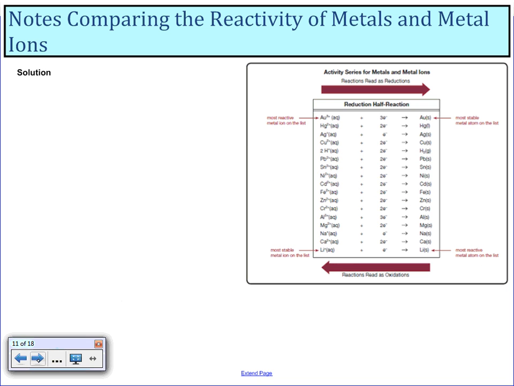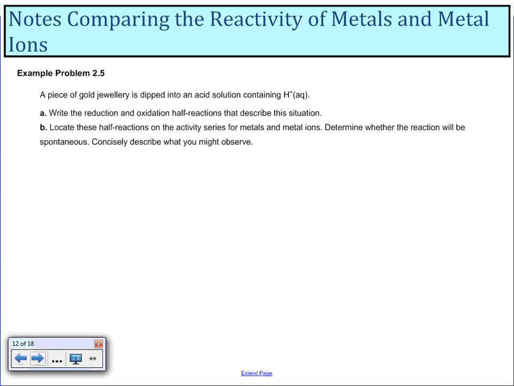Okay, so for another example here, this is just here to show you that my copper here is above my zinc here. So that makes that possible. If I look at my second option here, it says that a piece of gold jewelry is dipped into an acid solution containing H+. Write the reduction and oxidization half reactions to describe the situation.